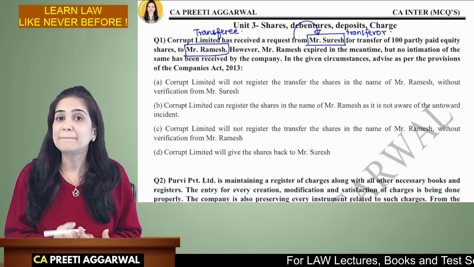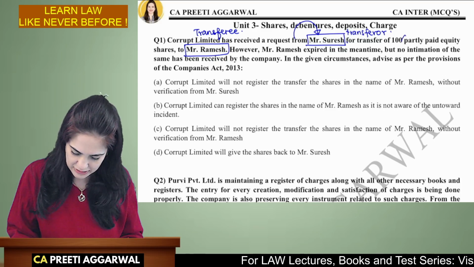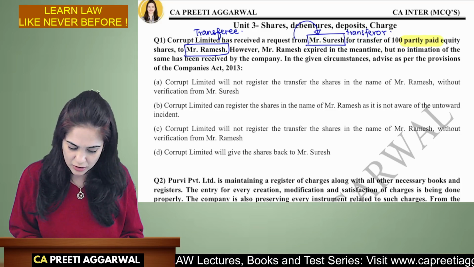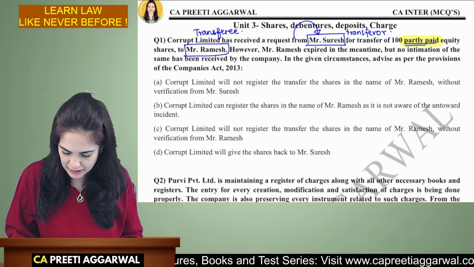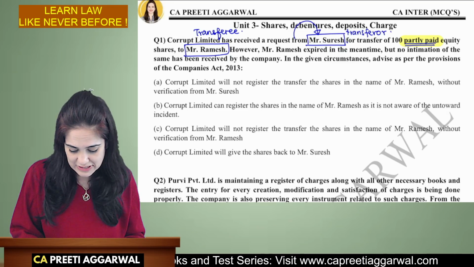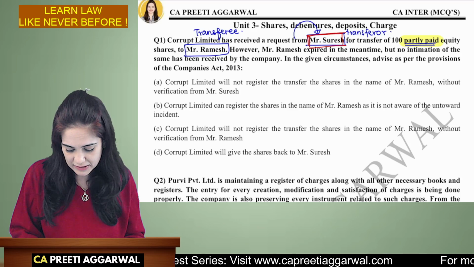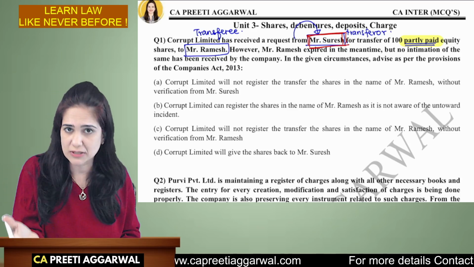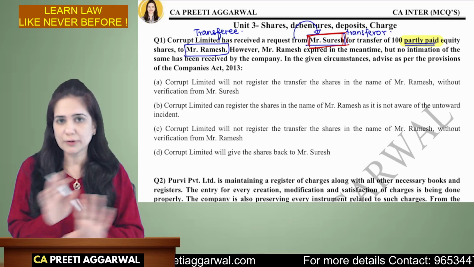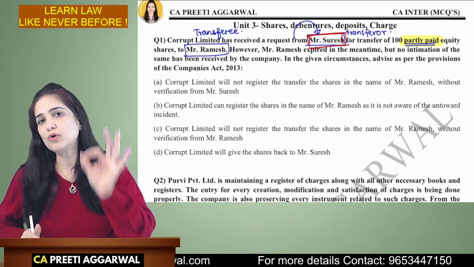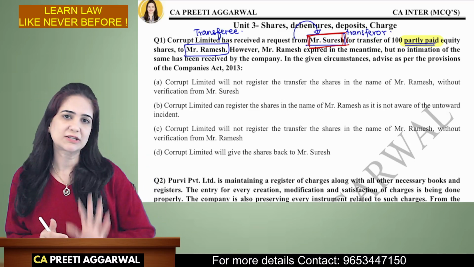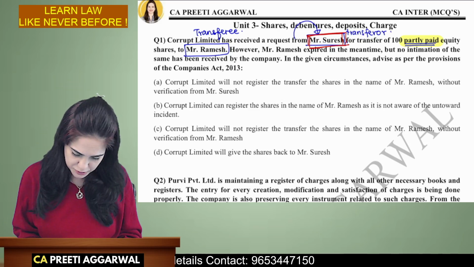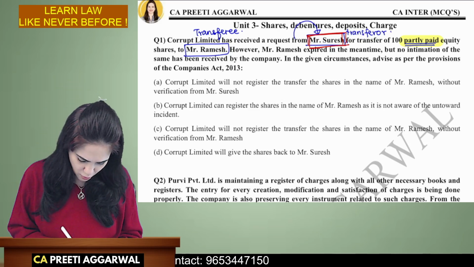When the shares are partly paid up, okay, this also needs to be highlighted when you read the question. When the shares are partly paid up and the request is received only by one of the parties for transfer, the transfer will not be effected unless a no objection is given by the transferee within 2 weeks. So over here the correct option should be option C.